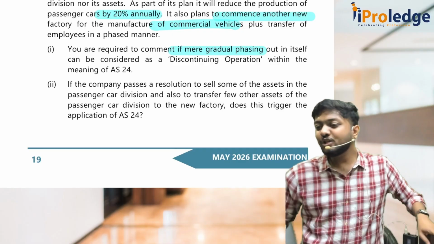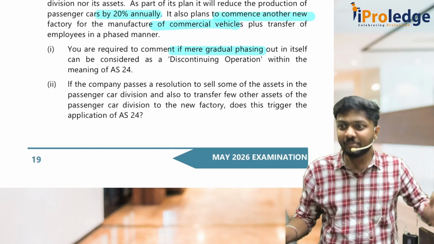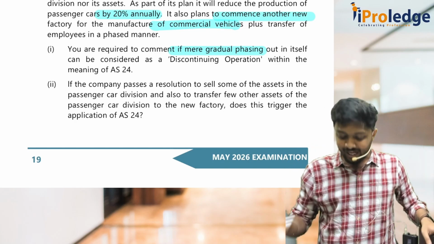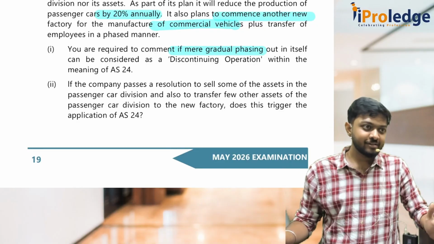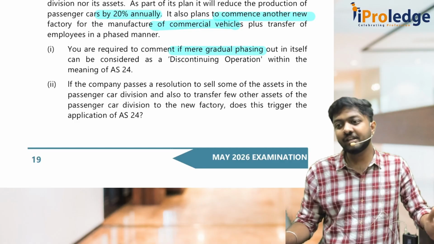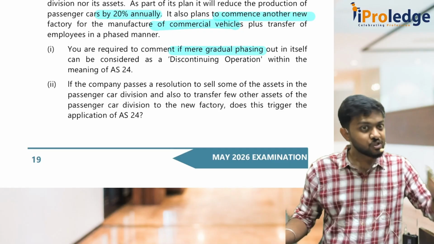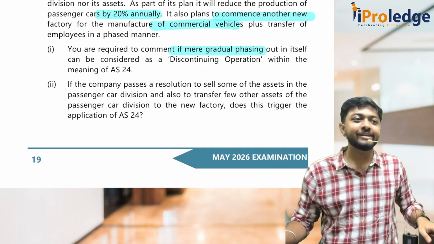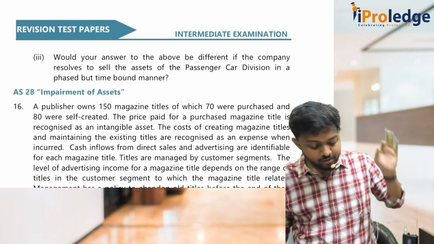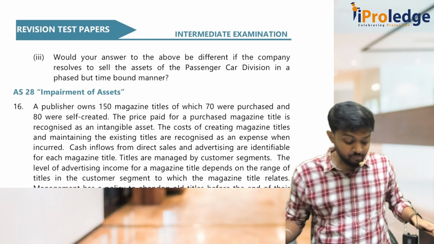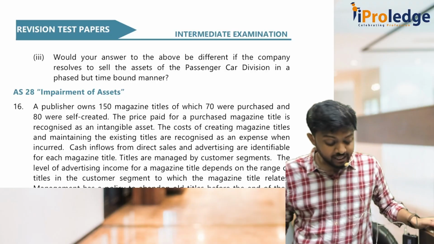See here, what is the resolution? I will sell the assets. Discontinuing operation is when I have stopped the operation. So in another board meeting, if the resolution comes that we have stopped it and that's why we have to sell it, then I would have agreed. Here the resolution is just to sell, not to stop. So still AS 24 cannot be triggered. Okay. Coming to the third point. Would your answer to the above be different if the company resolves to sell the assets of the passenger car division in a phased but time bound manner?